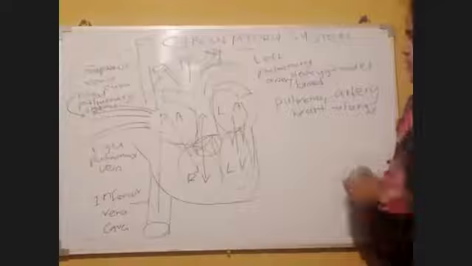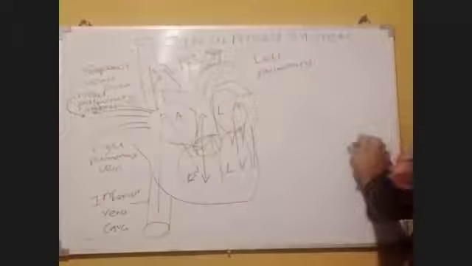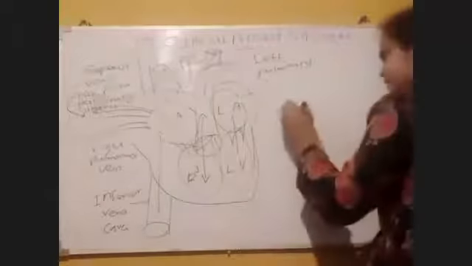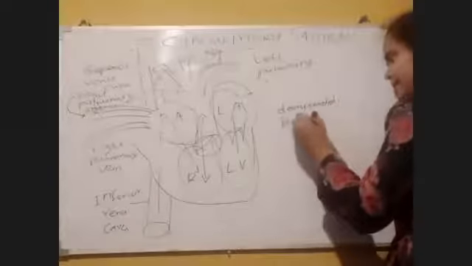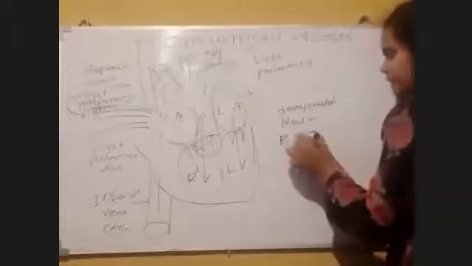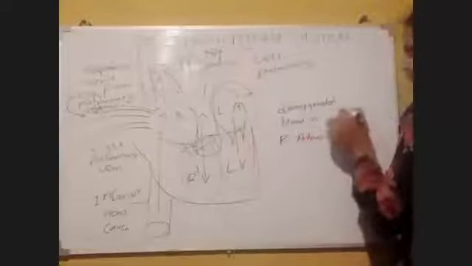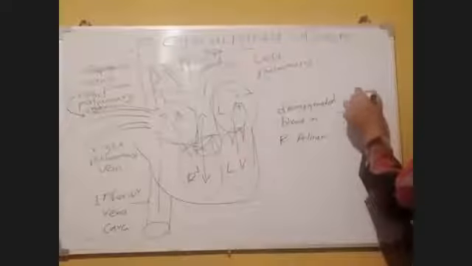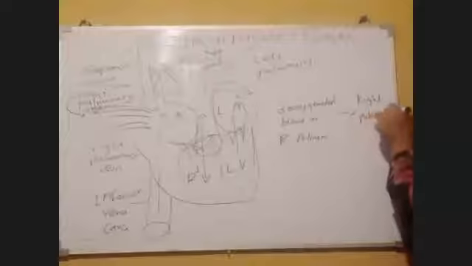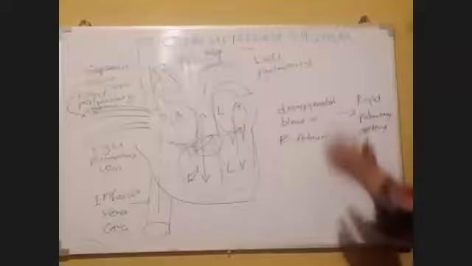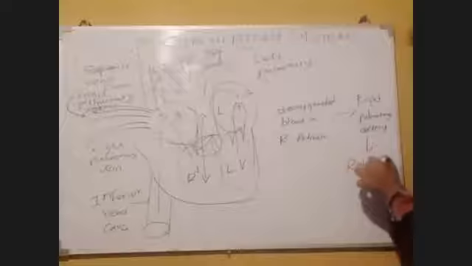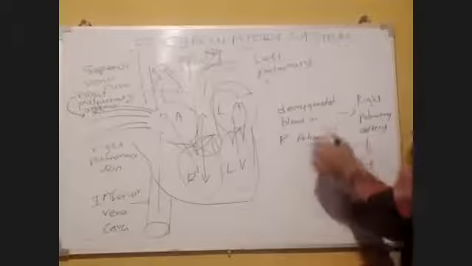Deoxygenated blood in right atrium, through right pulmonary artery, it is moving into the right lung.